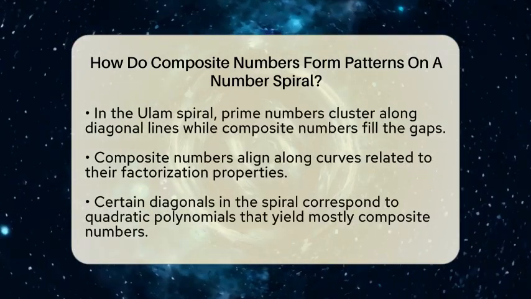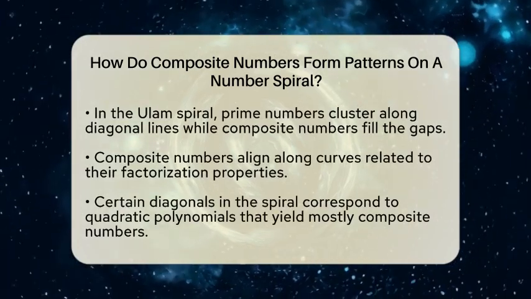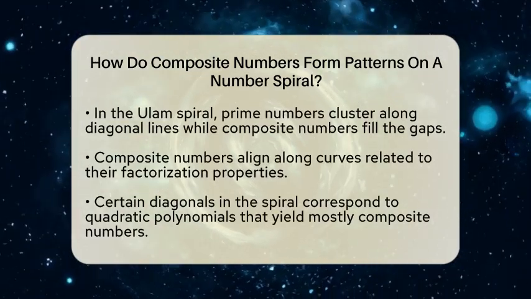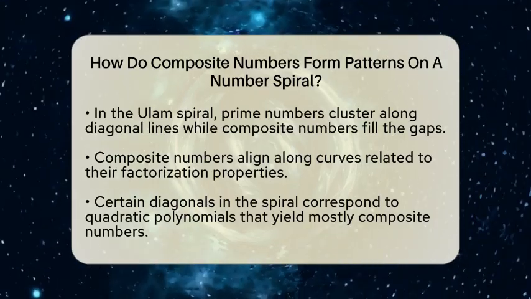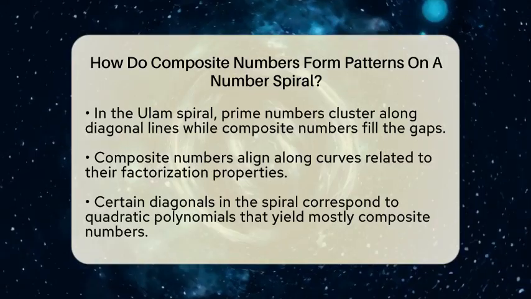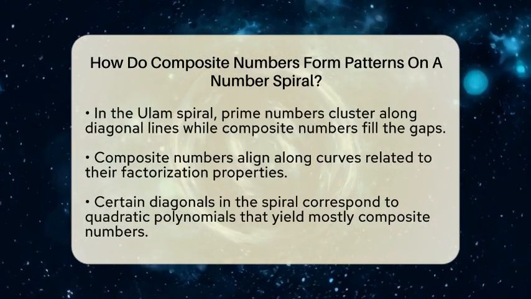In the Ulam spiral, prime numbers tend to cluster along certain diagonal lines. Meanwhile, composite numbers fill in the spaces around these primes. This arrangement is not random. Instead, composite numbers often align along curves or bands that relate to their factorization properties.